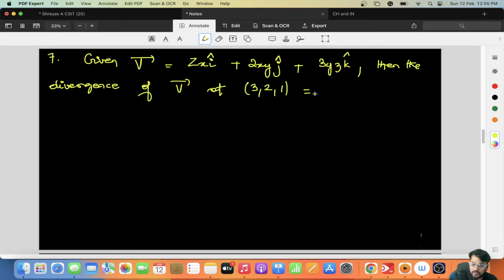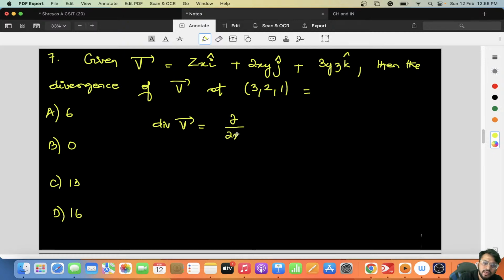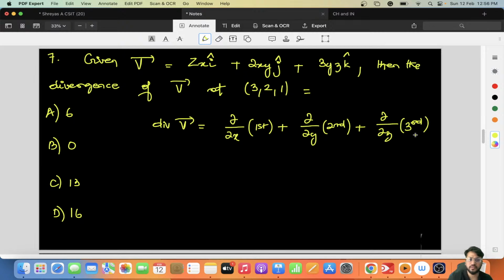The options given are 6, 0, 13 and 16. You know divergence is given by dou x of the first expression plus dou y of the second expression plus dou z of the third expression.